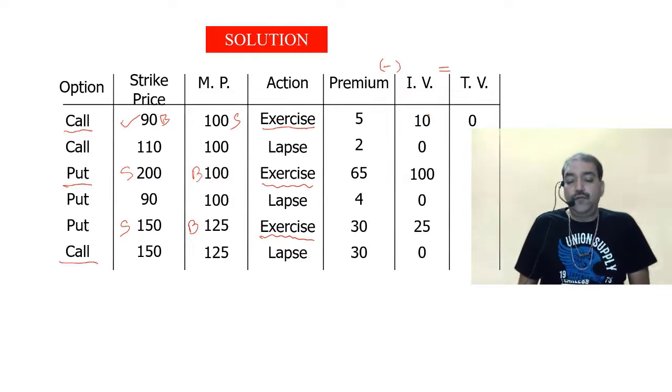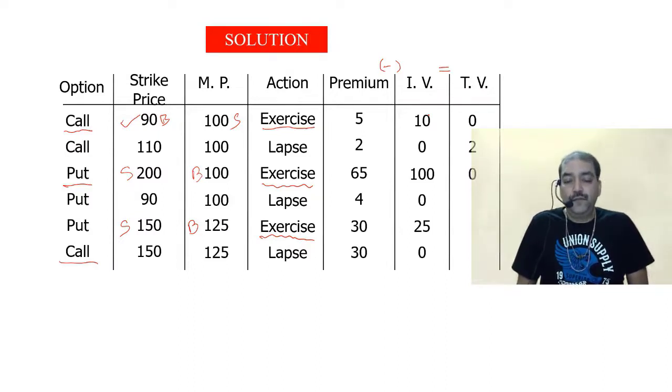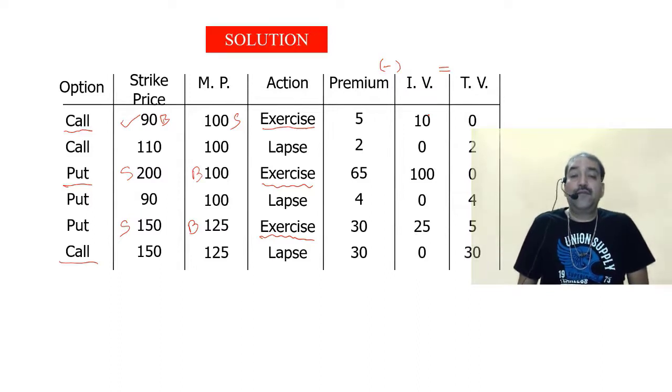2 minus 0 is 2. 65 minus 100 is a negative number. So I don't write a negative number. What do I write? I write 0. 4 minus 0 is 4. 30 minus 25 is 5. 30 minus 0 is 30. Follow? These look simple, but they are in the examination. If you don't study the concepts properly, the examination will get answers wrong.